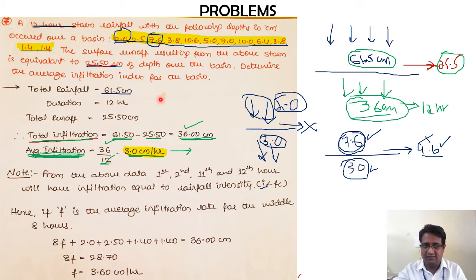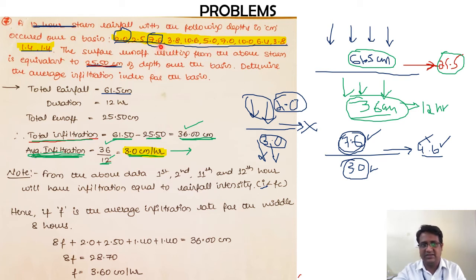Okay, first hour we have 2, second hour we have 2.5. So both these numbers are less than 3 centimeters, less than the infiltration rate. So it indicates that for the first and second hour there is no runoff. All the rainfall that is occurring is directly going into the ground as infiltration.